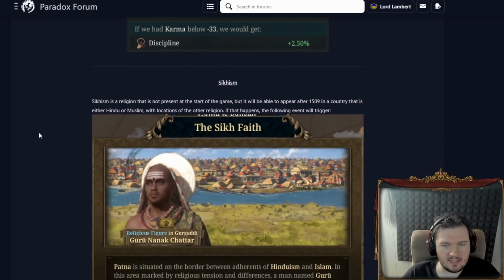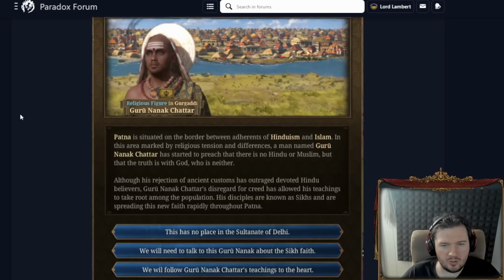As for Sikhism, it's a religion that is not present at the start of the game, but will be able to appear after 1509 in a country that is either Hindu or Muslim, with locations of the other religion. If that happens, the following event will trigger. So here we have Patna. We have Guru Nanak. Patna is a location, obviously, situated on the border between the adherents of Hinduism and Islam. In this area marked by religious tension and differences, a man named Guru Nanak has started to preach that there is no Hindu or Muslim, but the truth is with God, who is neither.